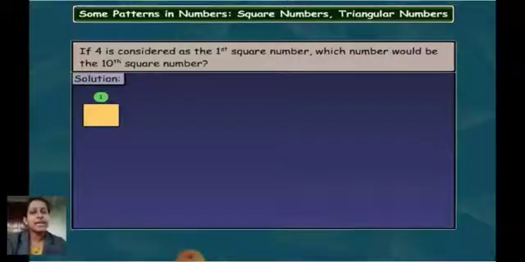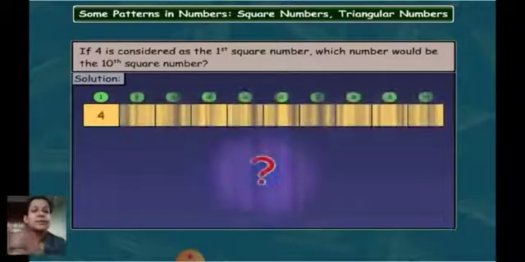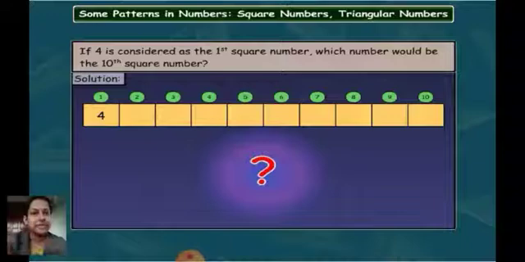Now let's see another example. If 4 is considered as the first square number. You have learnt now that 4 is the first square number. Remember this, you have to remember that 4 is the first square number. Which number would be the 10th square number? Okay, let us find out. The first square number is 4. That means it is 2 multiplied by 2 is equal to 4. Correct? Whereas the 10th square number, let us try to find out sequentially.